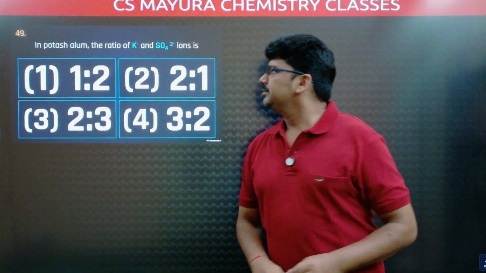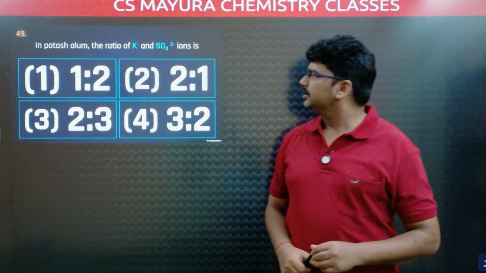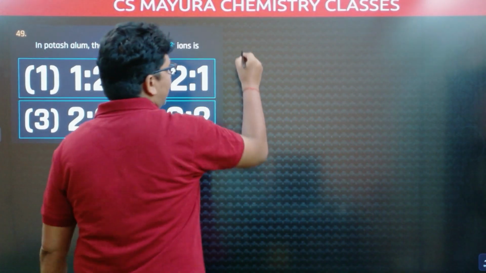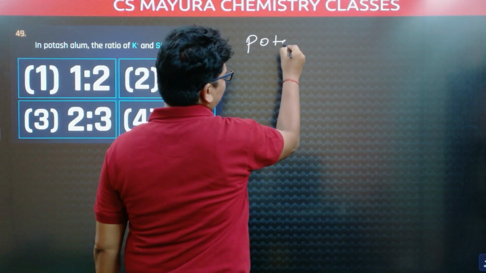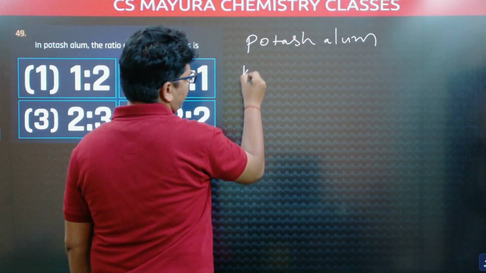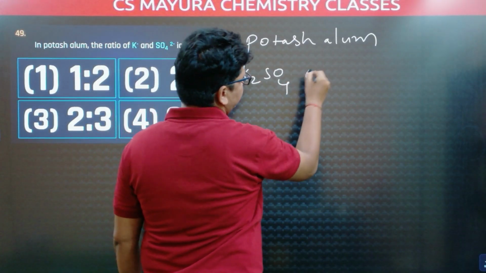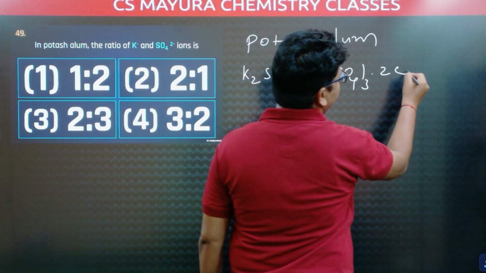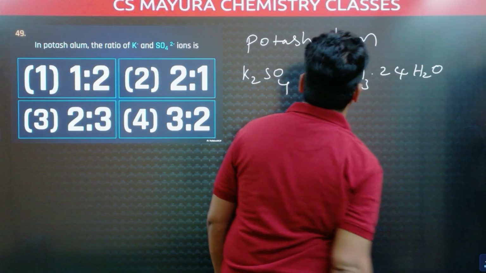In potash alum, the ratio of K plus and SO4 2 minus ions. I am taking potash alum. Potash alum formula: K2SO4.Al2(SO4)3.24H2O. It's a double salt.